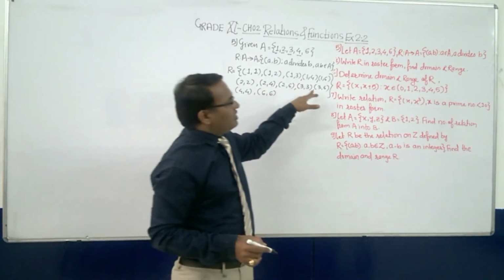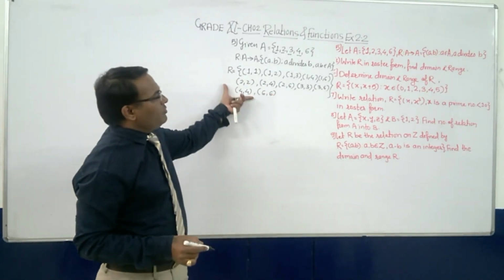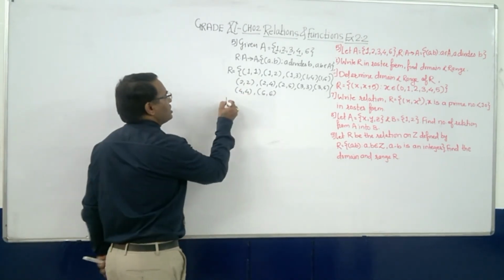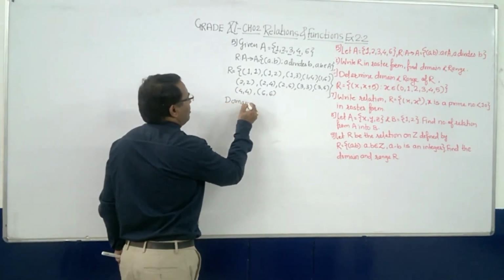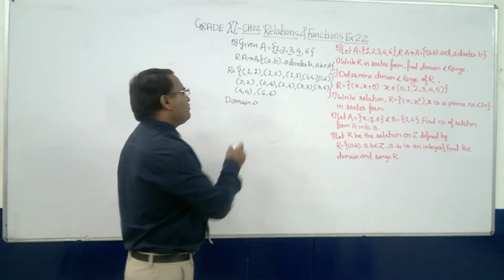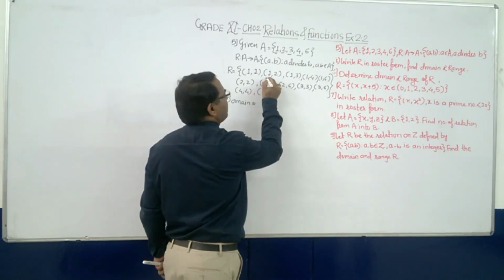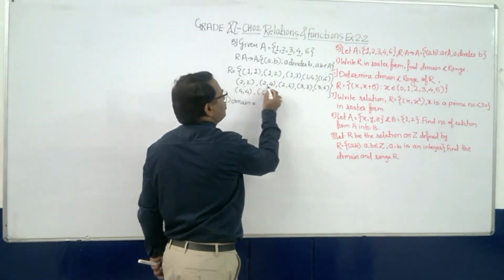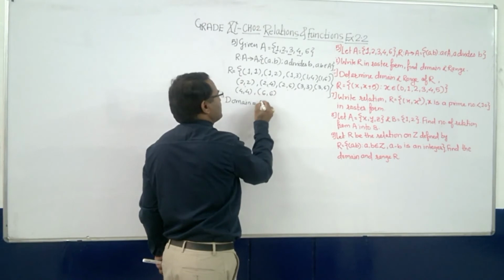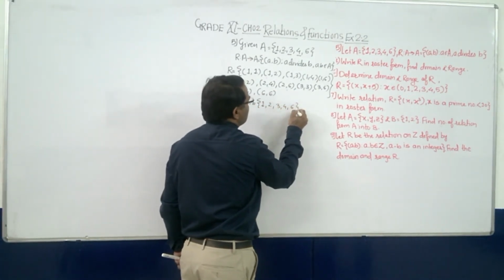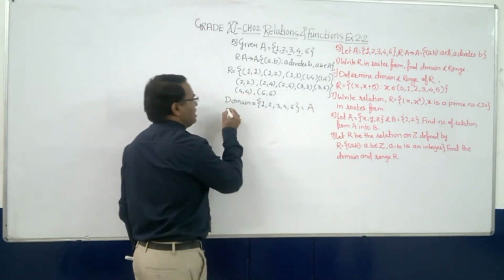After that, write R in roster form, which we have already written. Find the domain and the range. Now what is the domain? The domain is the set of all the first elements. So what are the first elements? Here it is 1, 1, 1, 1, 2, 3, 4 and 6. It means the same set {1, 2, 3, 4, 6}, or directly you can write it as A.